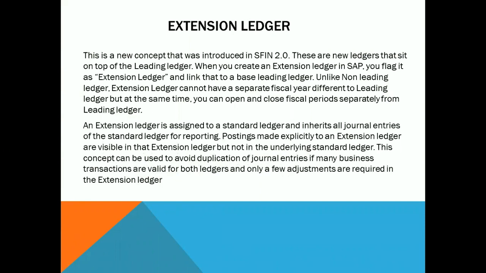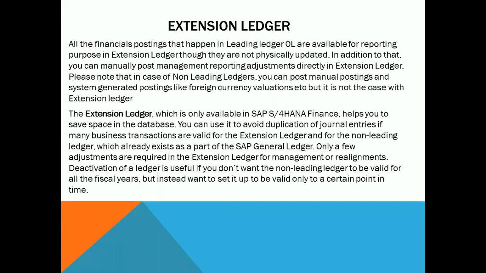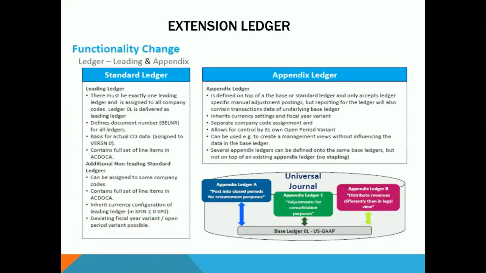You just assume that just like a rough book, which is not impacting your financial statements, not impacting your external reporting purpose, which is mainly useful for the underlying base ledger for internal reporting purpose only. So you can have lots of extension ledgers on top of your base ledger. If you see this example here, it is going to explain everything.